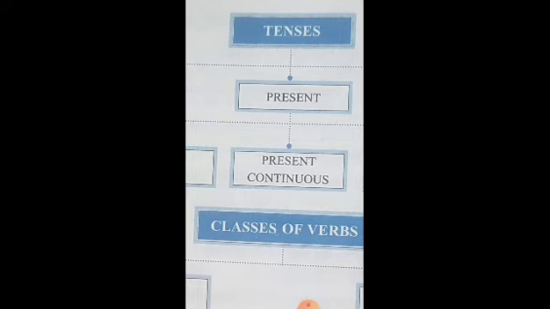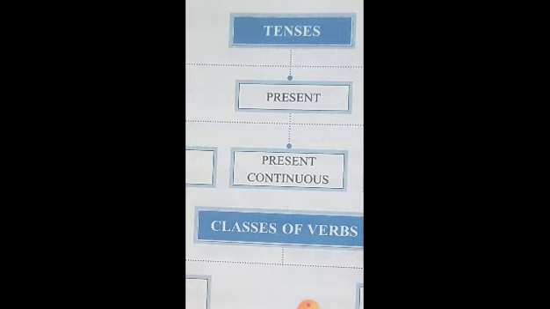So, a verb used to show that an action takes place at present is said to be in the present tense. That can be any habitual action, any fixed schedule, and any event or activity that is going on in the present time. Let us take one example.